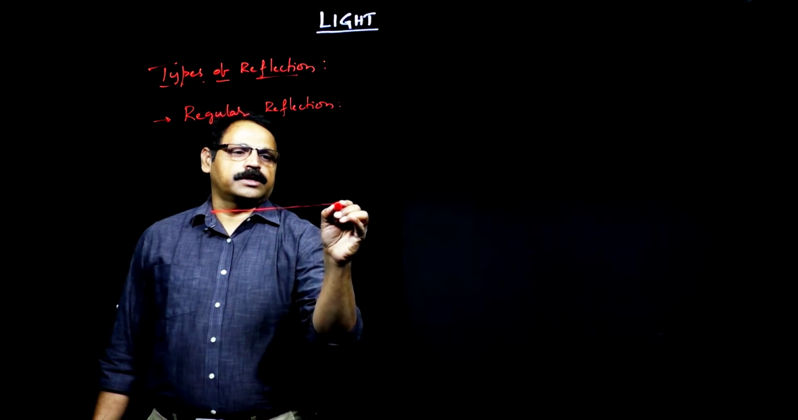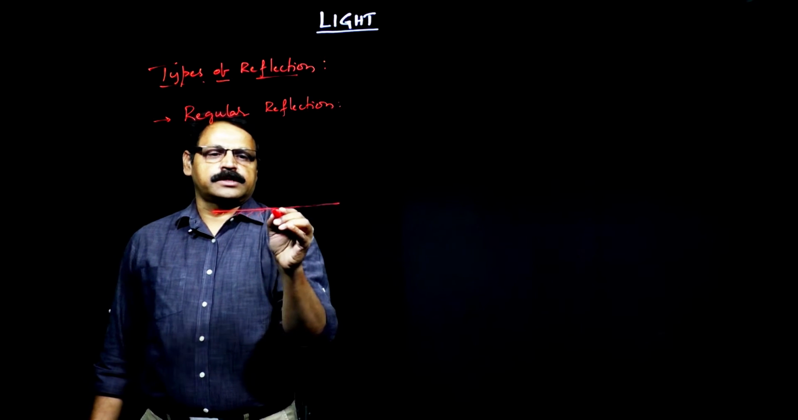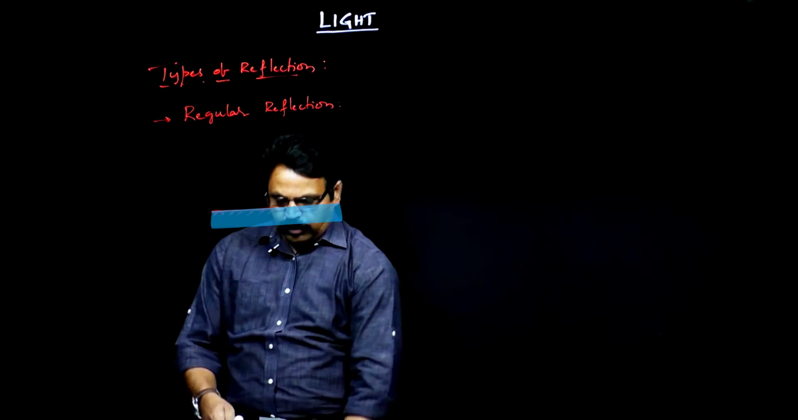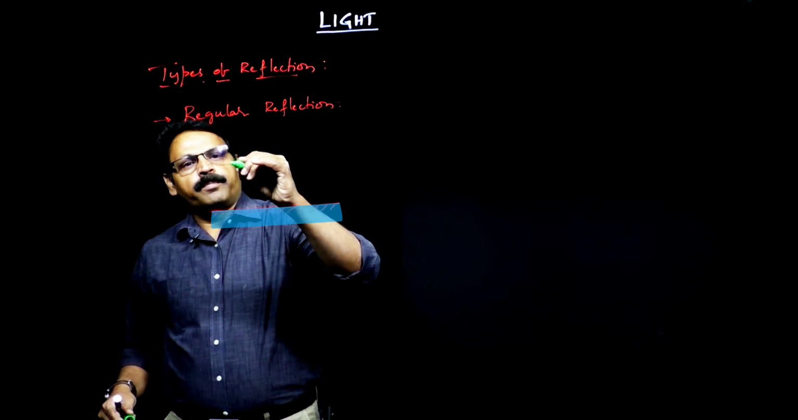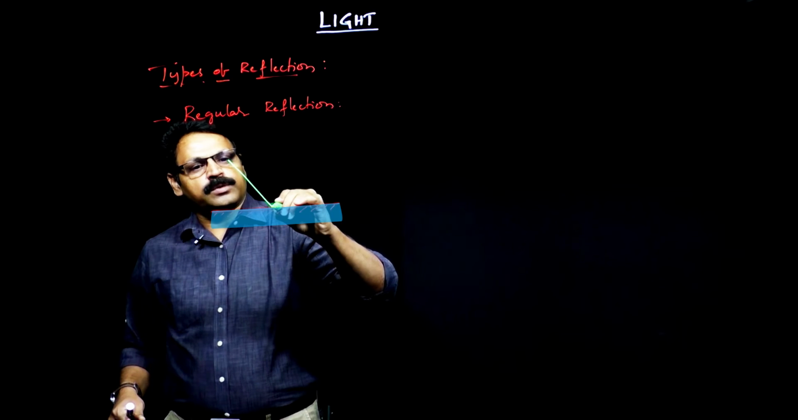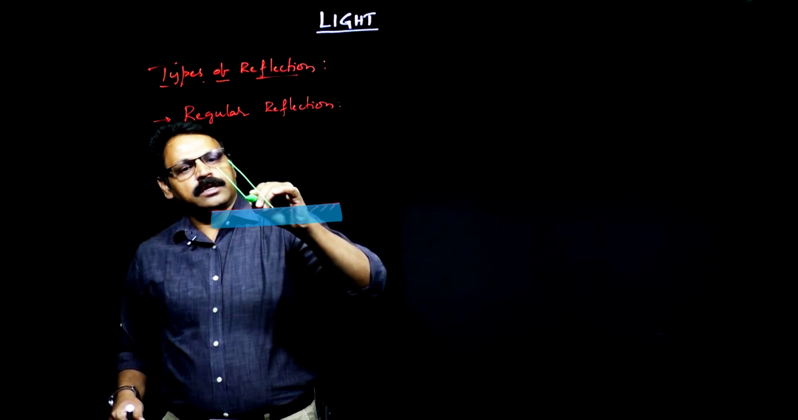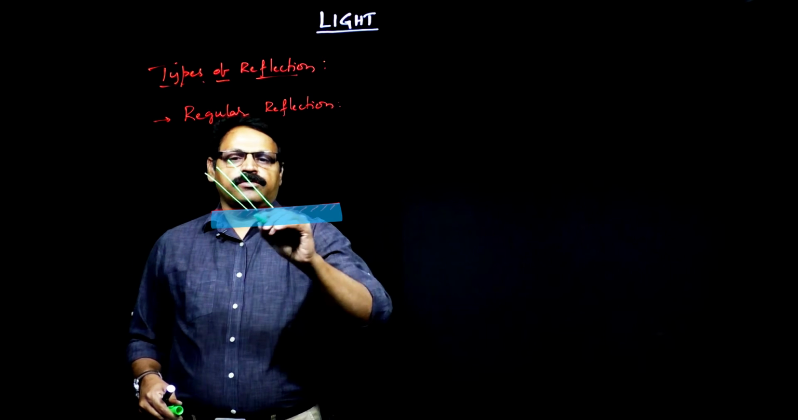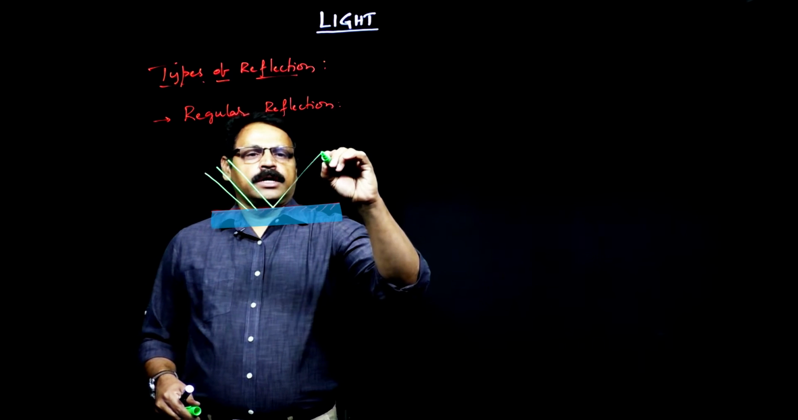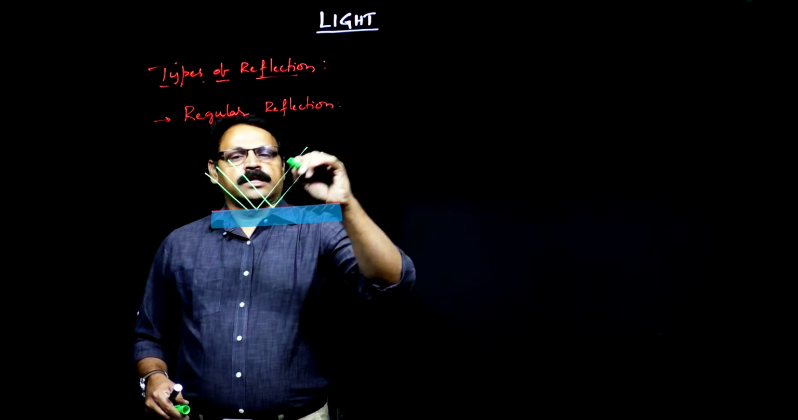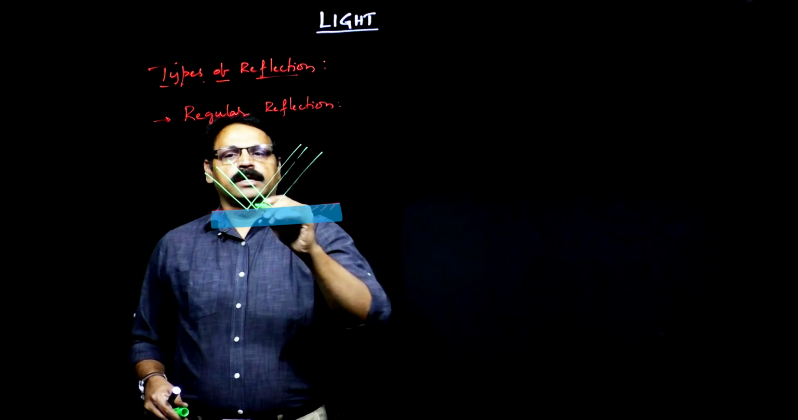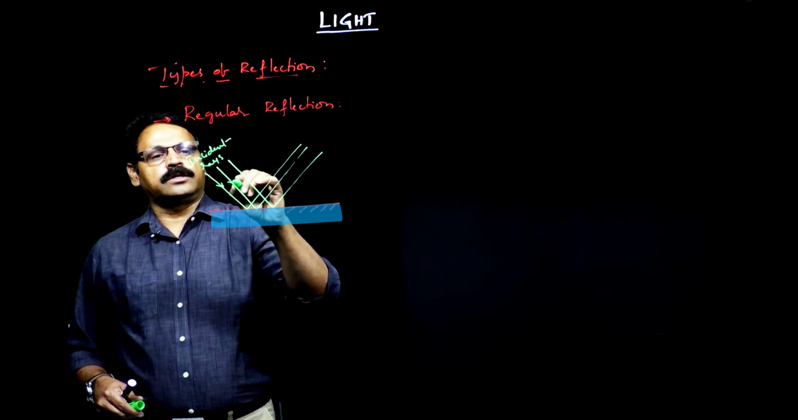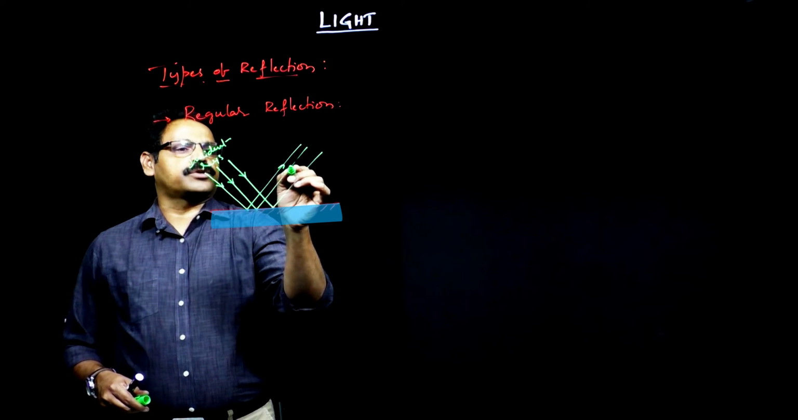a mirror surface over here, this is the mirror surface, and there is a parallel beam of light falling onto this. So let us say parallel rays are falling here. This is one ray, this is the other ray, this is the third ray, which are parallel. These are the incident rays. Now, if they are reflected in such a way that the reflected rays are also parallel.